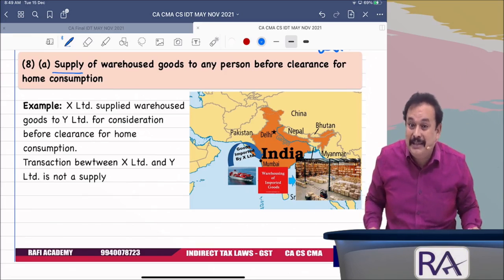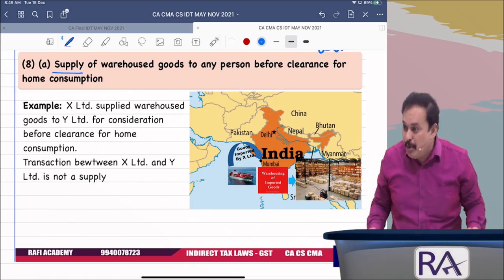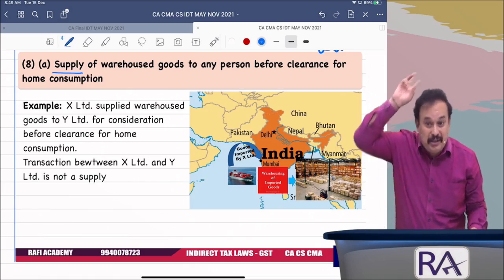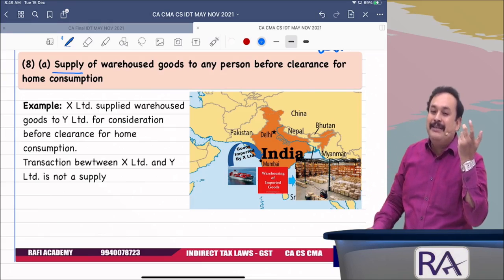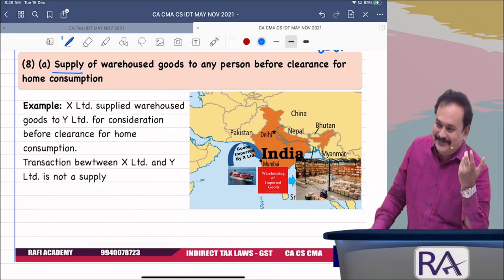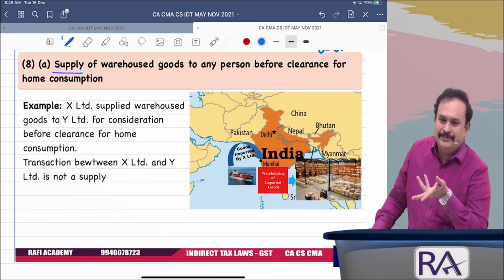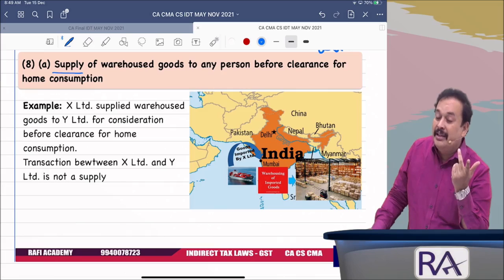This point I clarified in the first class itself. On account of import of goods, being an importer, you have to pay not only basic customs duty but also IGST, which is compensating the countervailing duty and special countervailing duty. In a detailed manner, a live example was also given at that time. First class, remember. So at that time you pay IGST, sufficient. So C sold to D, D sold to E, not liable to pay GST in India for those goods which are warehoused before clearance for home consumption.